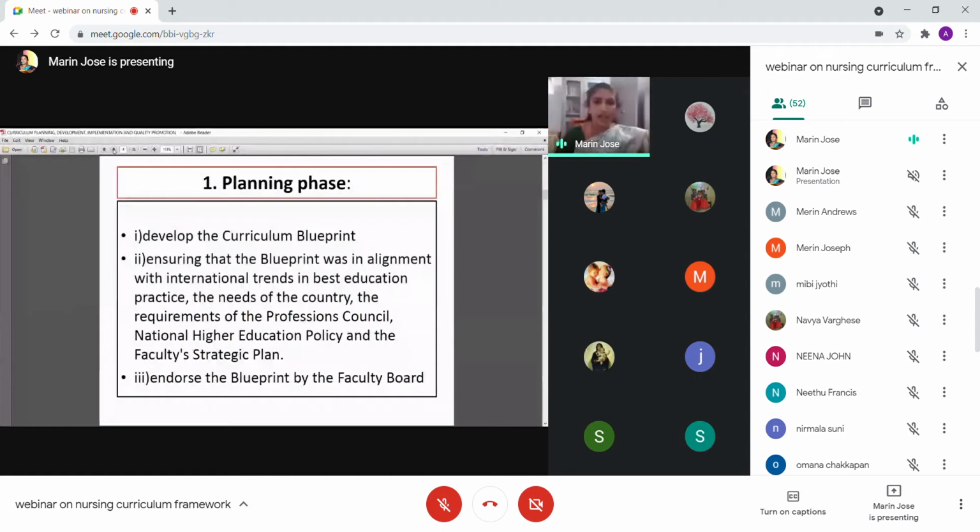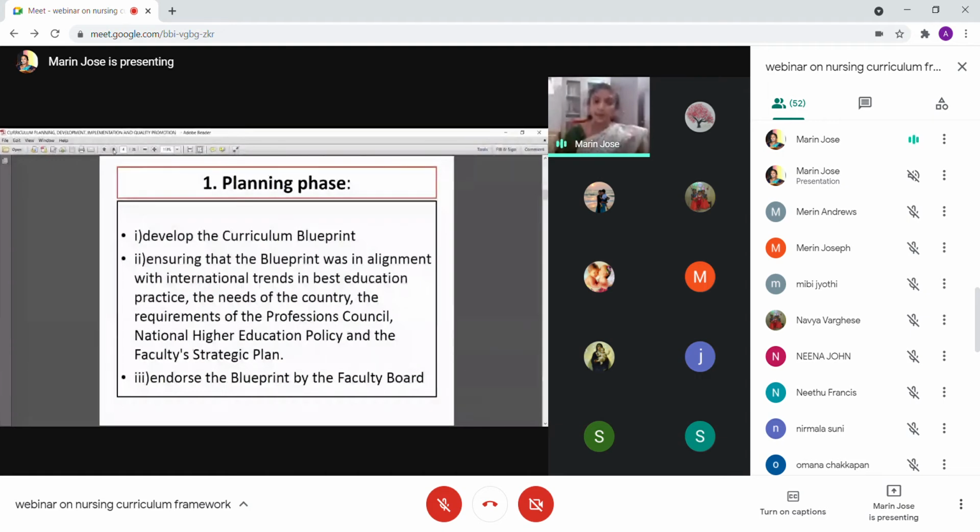That kind of ensuring is done, and once that weightage is properly maintained, that particular curriculum blueprint is published by the authority for the faculty or for the public.